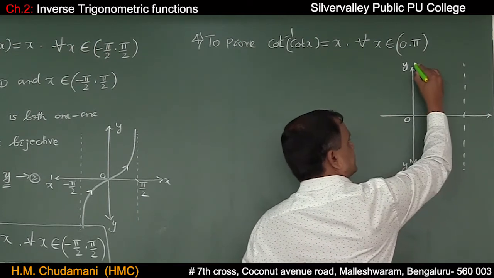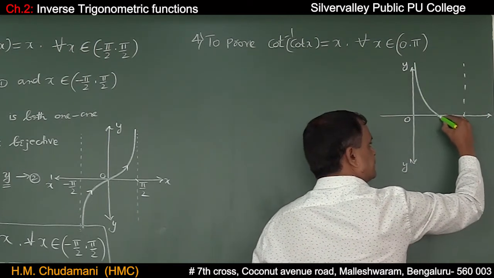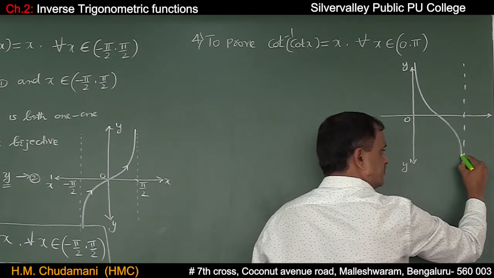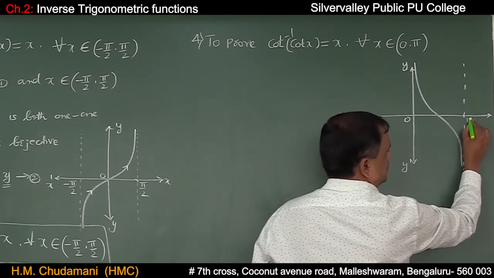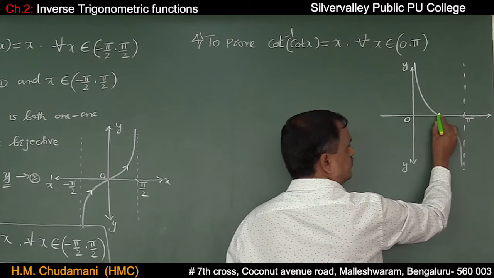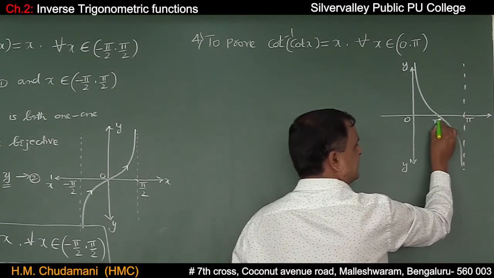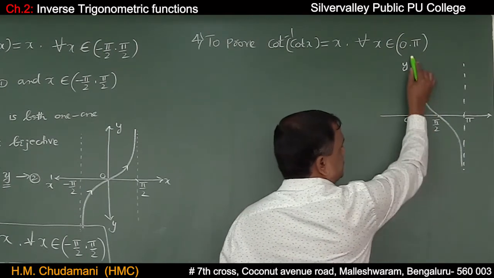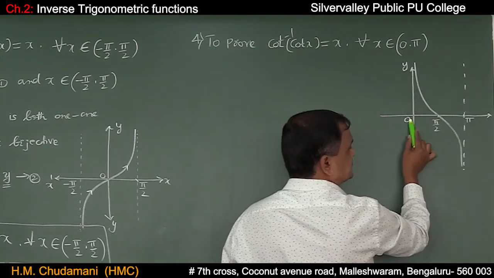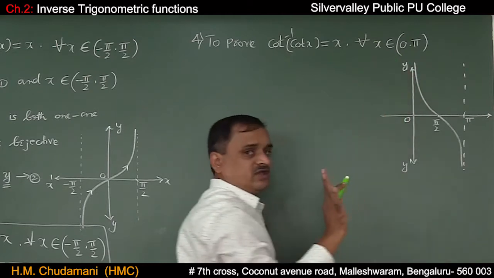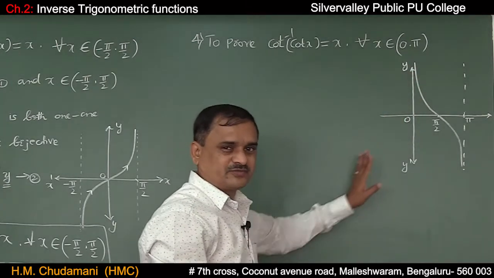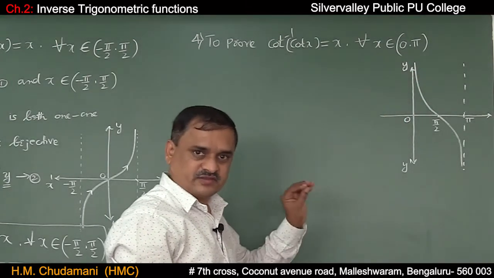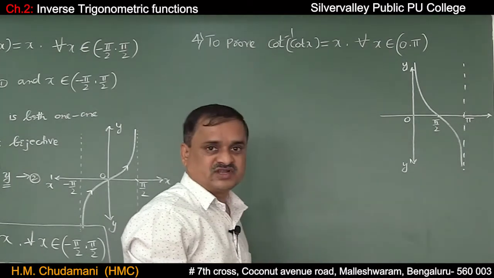See this? This is how the graph is. It won't meet pi by 2. This is pi. It crosses pi by 2 actually. It won't meet even here also, excluding 0 and pi. That's why open interval. To prove this, of course, the graph is not necessary. Just for the information I am writing. That's it.